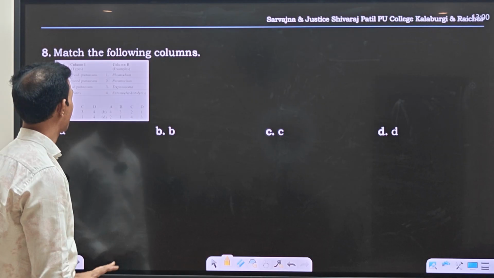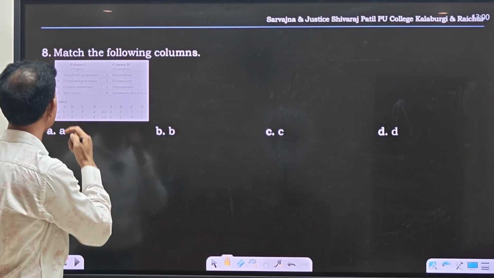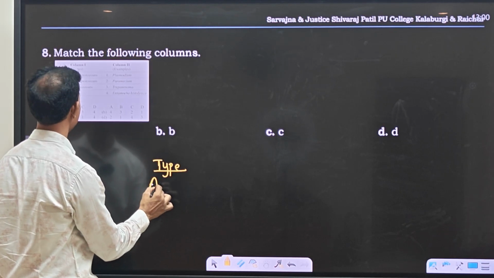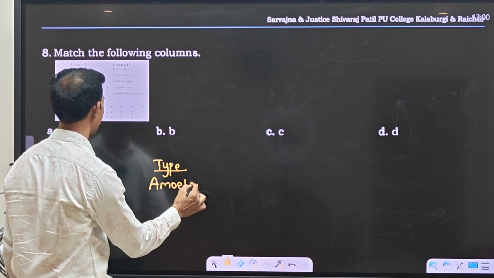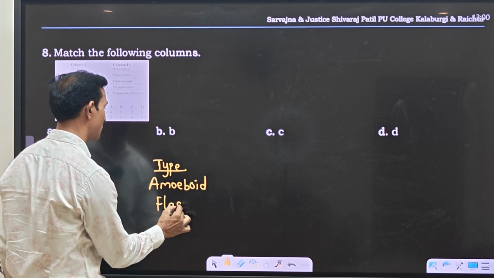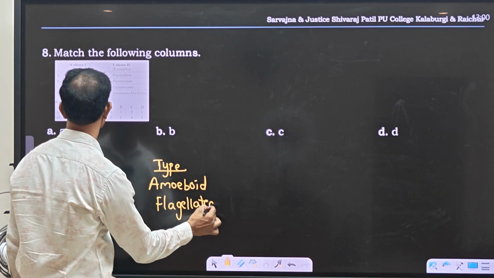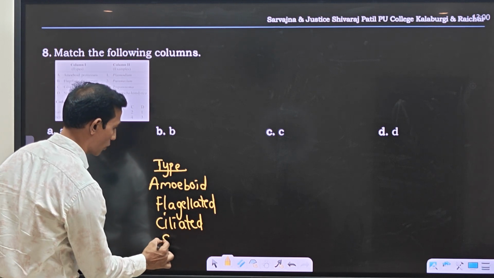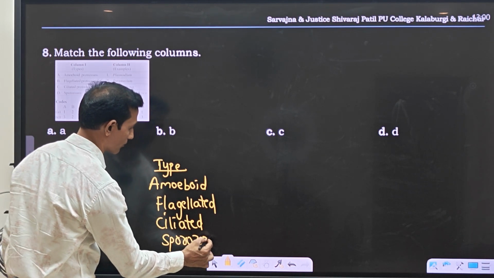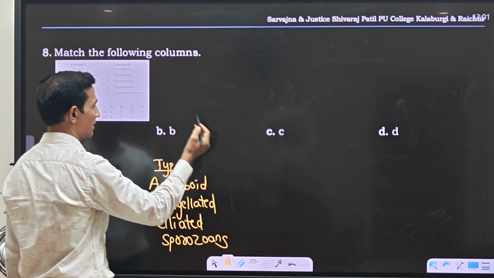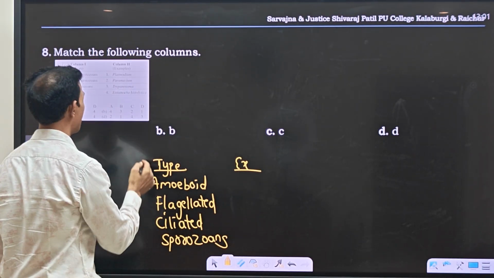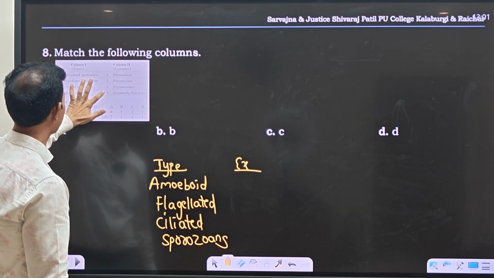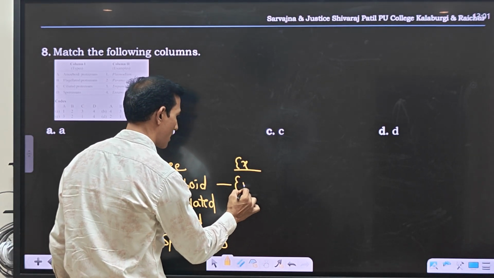Next question. Match the following columns. They have given amoeboid protozoans with examples, then flagellated protozoans, ciliated protozoans, and sporozoans. For amoeboid protozoans, the example is Entamoeba histolytica, so A is 4.